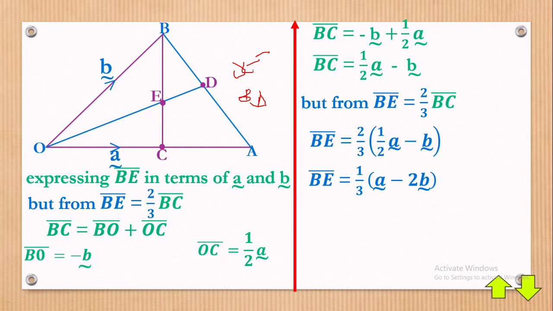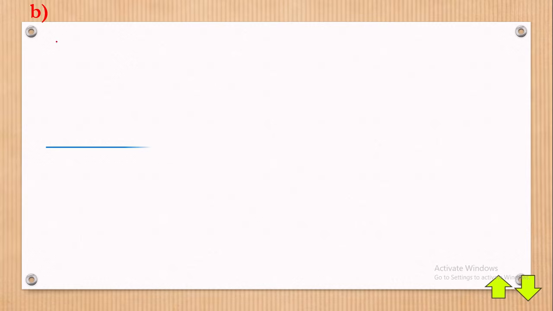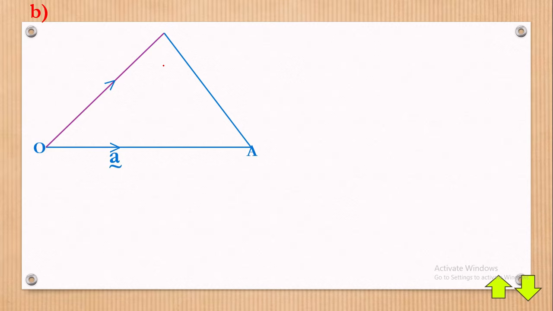Let's now go to OE and see how we can express that. Still again, we shall repeat ourselves with the drawing again. This time around, we want to see how we can get OE. Please, I'm repeating the drawing such that you can easily follow up and get the explanations.